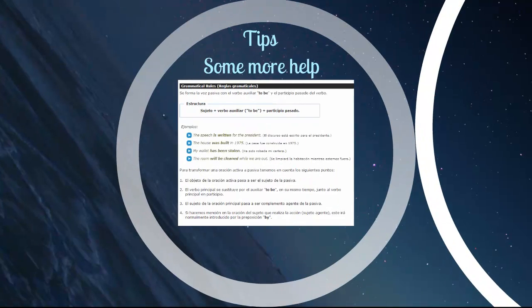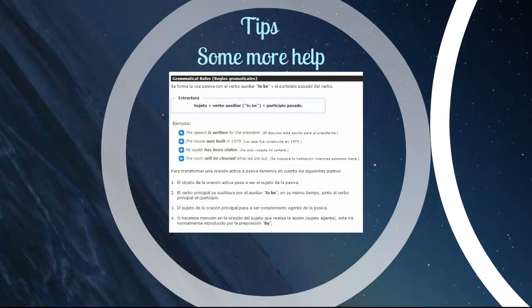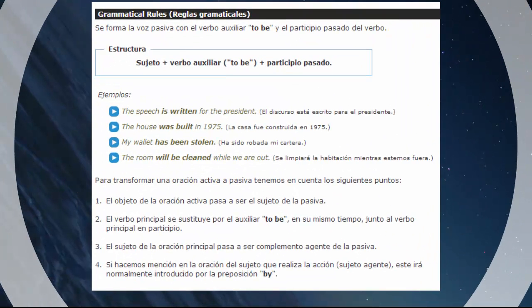Here are a couple more tips in Spanish to help you out. The basic verb structure is the subject, the auxiliary verb to be, in the case of, for example, future, and the past participle. First example we see, the speech is written for the president.